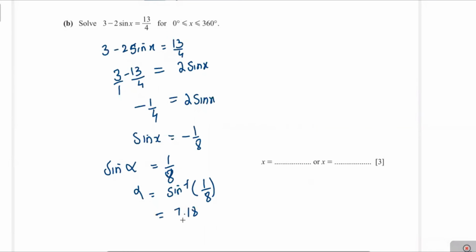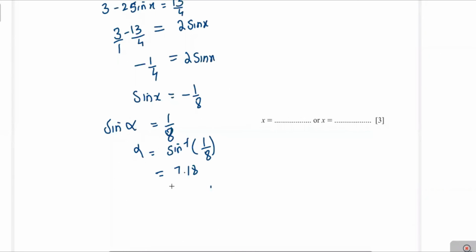Now this value is 7.18, but the sign is negative. Negative sine value will be in the third and fourth quadrants. Now x will be equal to 180 plus alpha, and second, x will be equal to 360 minus alpha.